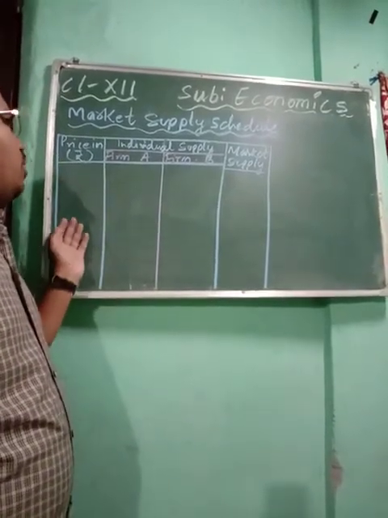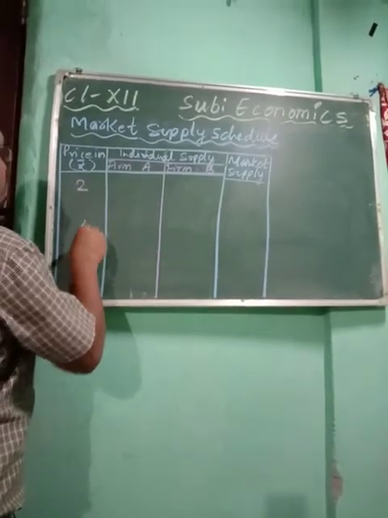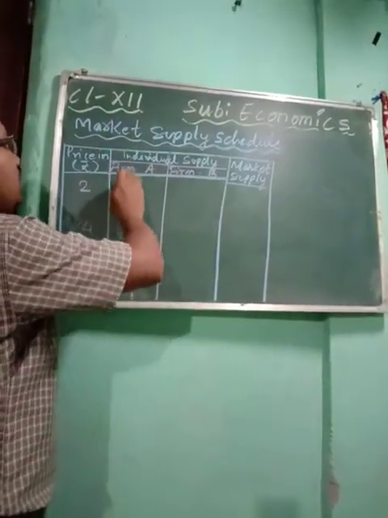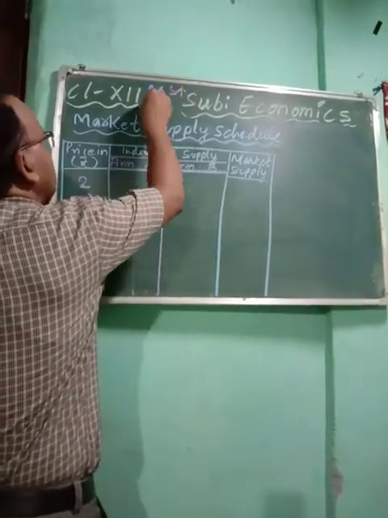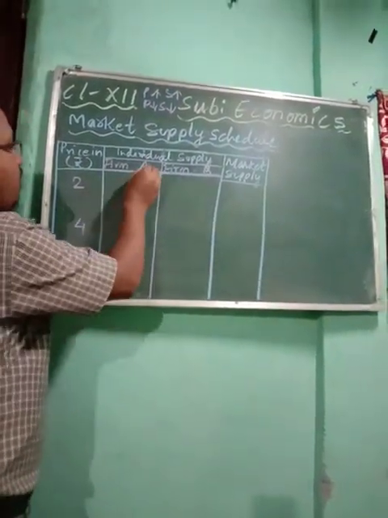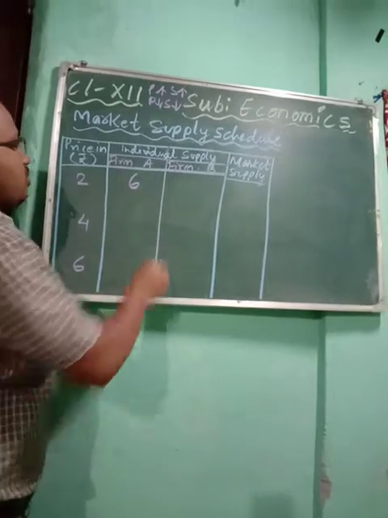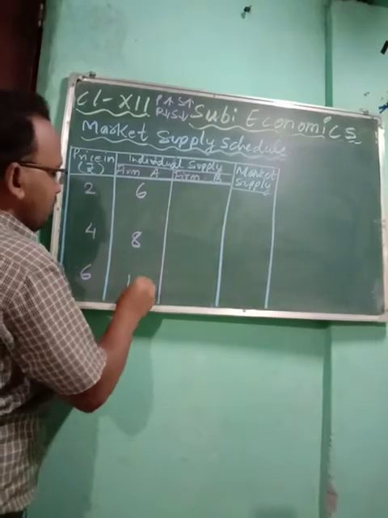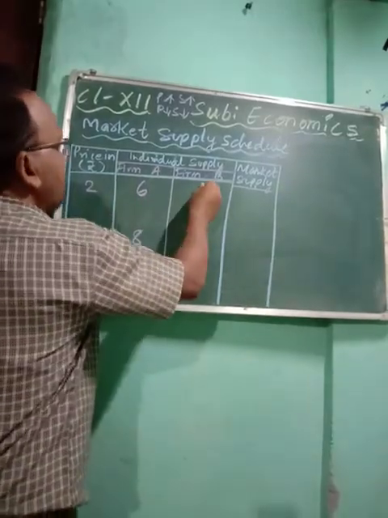Now here also, in price, 3 prices we can take. I am taking 2, 4, 6. Again they have to follow the law of supply. Price increases, supply will increase; price decreases, supply will decrease. Now look here, firm A: when the price is 2, that means it is quite low, so supply will be less. For example, maybe they are supplying 6 units of the commodity. When price increases, 8. When price further increases, maybe 10. Now with firm B, when price is 2, maybe they are supplying 8 units.